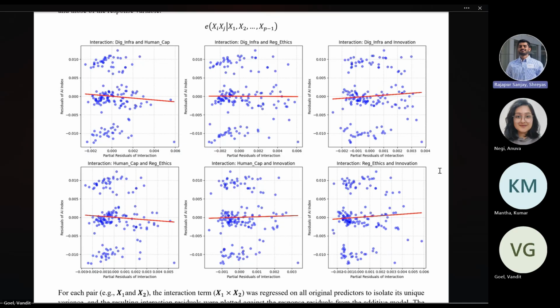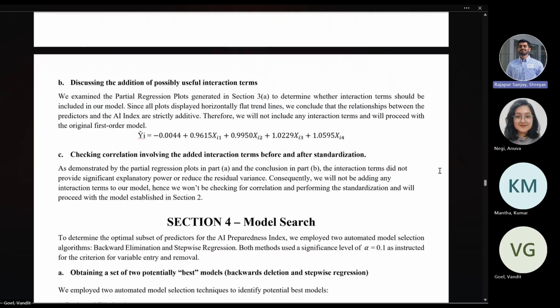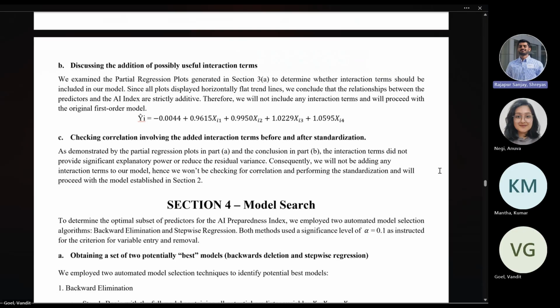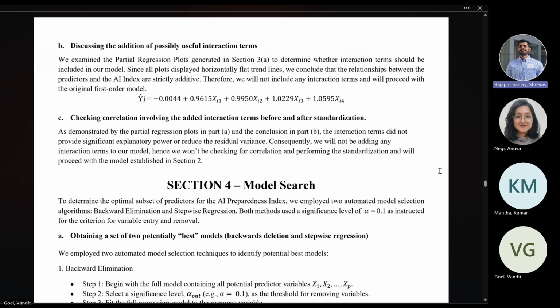Coming to part B, as mentioned in part A, we are not adding any interaction terms. We conclude that our full model does not need any interaction terms, as it covers good variability of the data. Part C also talks about the same, and it says that we're not checking any correlations for the interaction terms as we do not have any interaction terms, and also we do not perform any standardization on them.